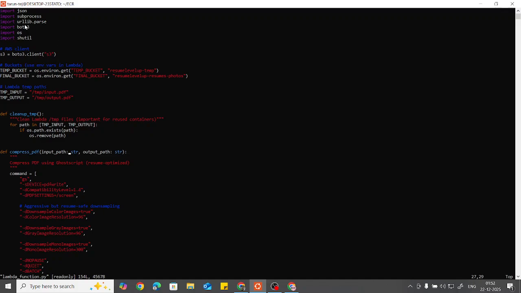And this is going to import all those things: subprocess, JSON, and boto3, which is basically for connecting to our AWS services and server. You can see here the temporary bucket and Lambda functions.